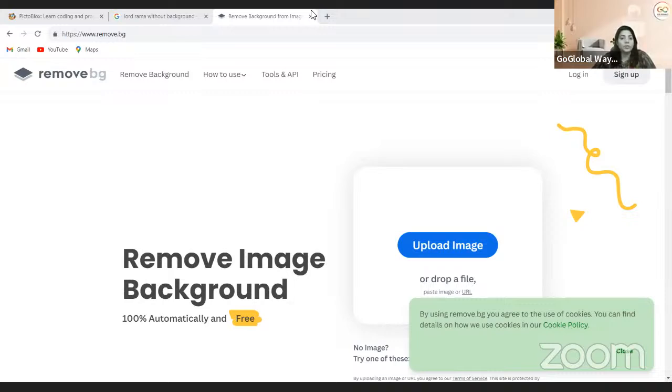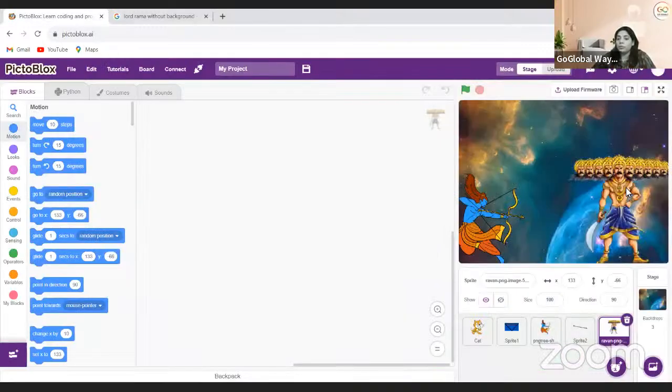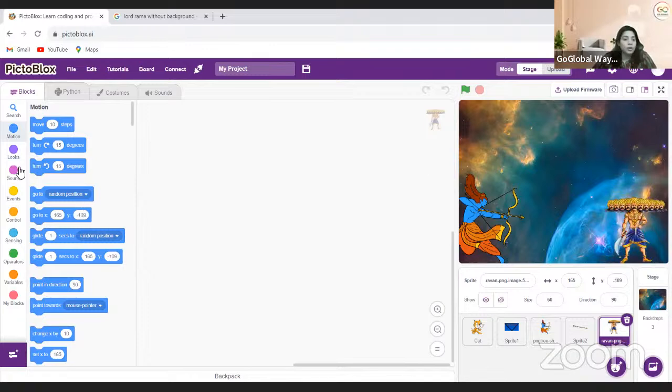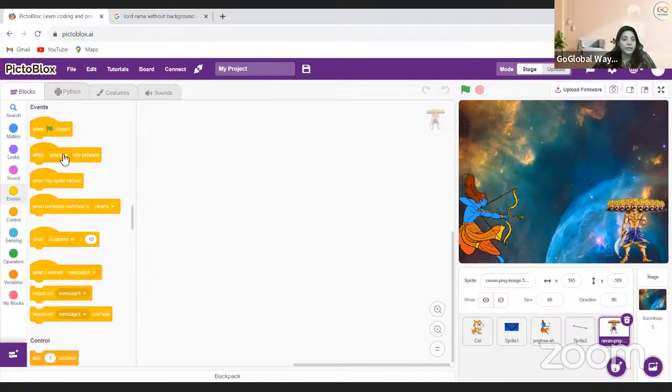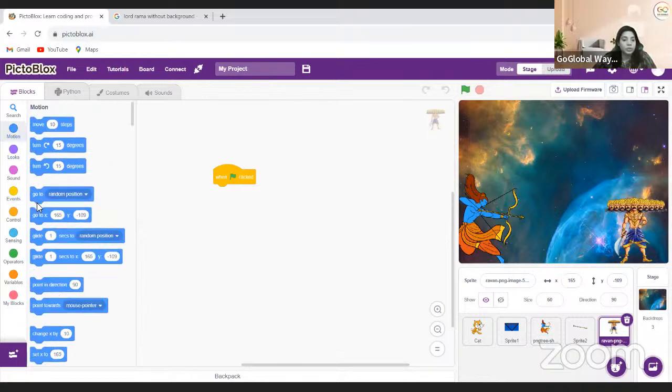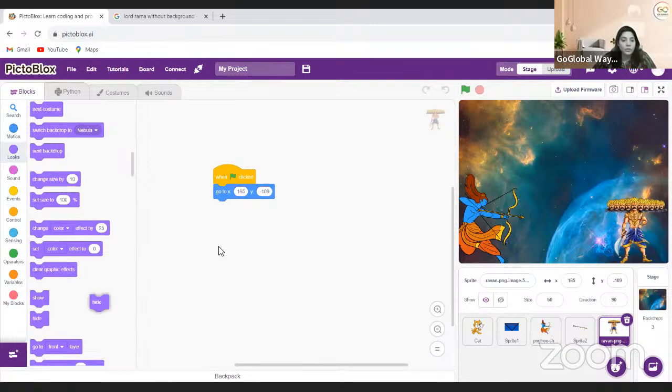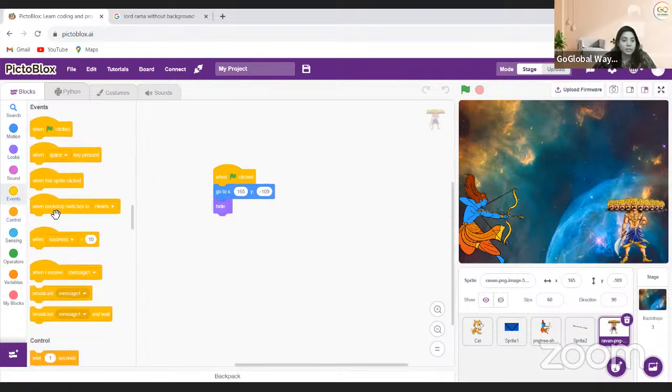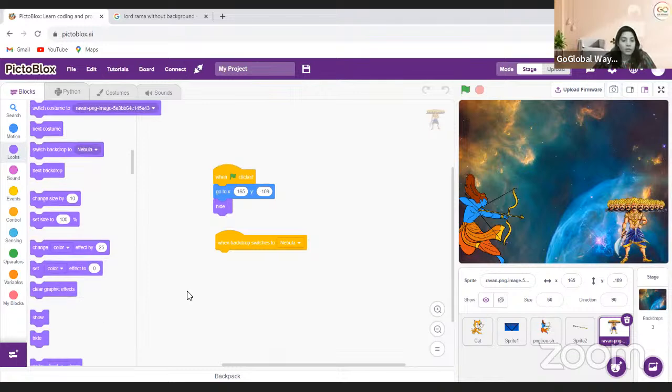Okay. For a while, I'm just removing this one. So I'm just coming over here and taking 60 as a size of Ravan, and Ravan is standing here. So of course, initially the same thing I will do at the beginning. The position will be this, go to X and Y, and it's going to hide. But when the backdrop switches to nebula, the Ravan should show.